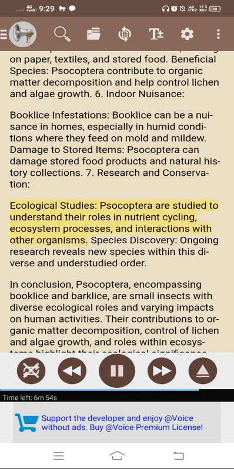7. Research and conservation. Ecological studies. Socophthera are studied to understand their roles in nutrient cycling, ecosystem processes, and interactions with other organisms. Species discovery. Ongoing research reveals new species within this diverse and understudied order.